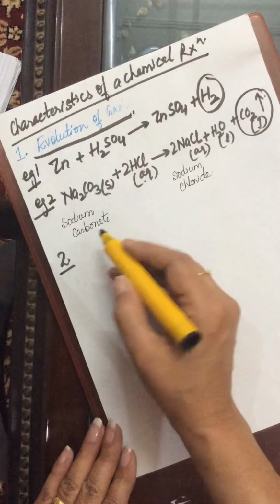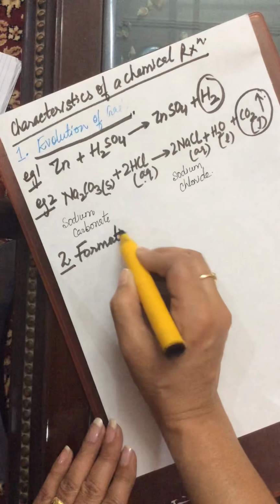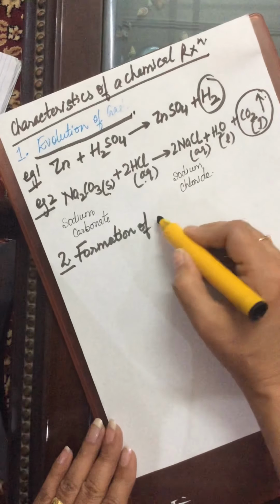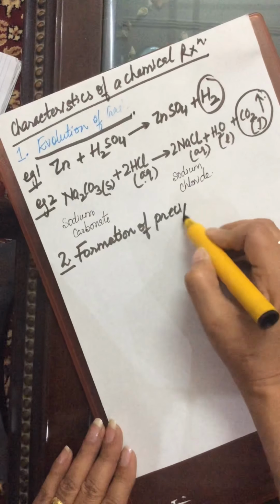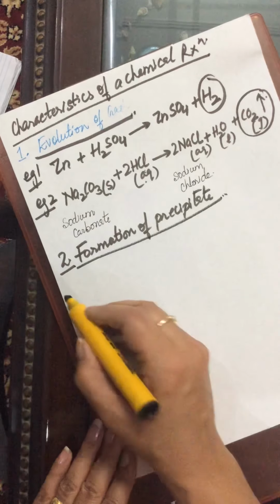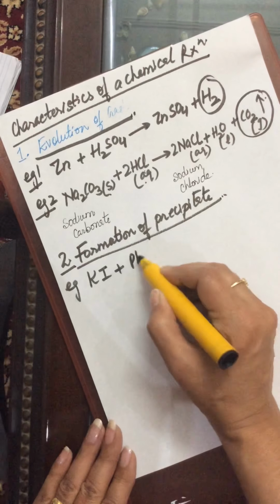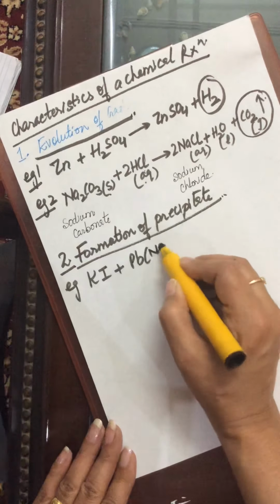Second characteristic of a chemical reaction, formation of precipitate. Example, potassium iodide and lead nitrate that we have just done.